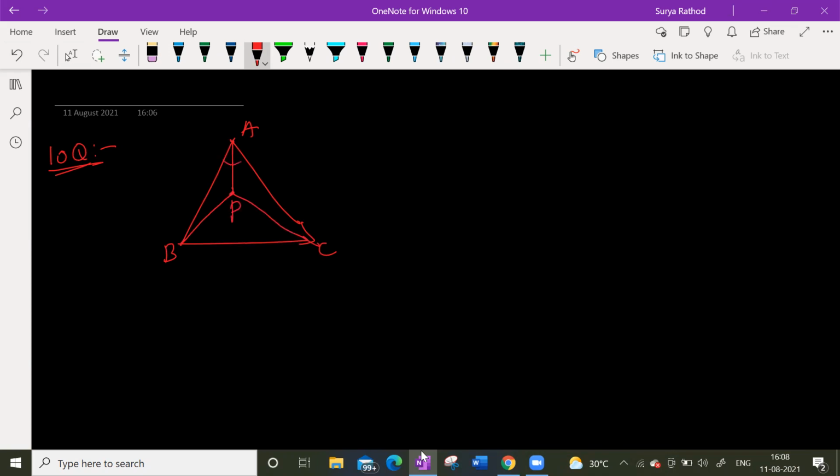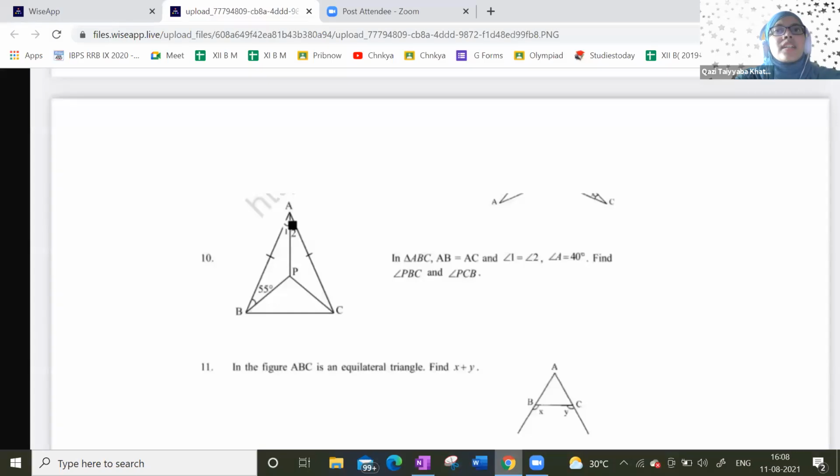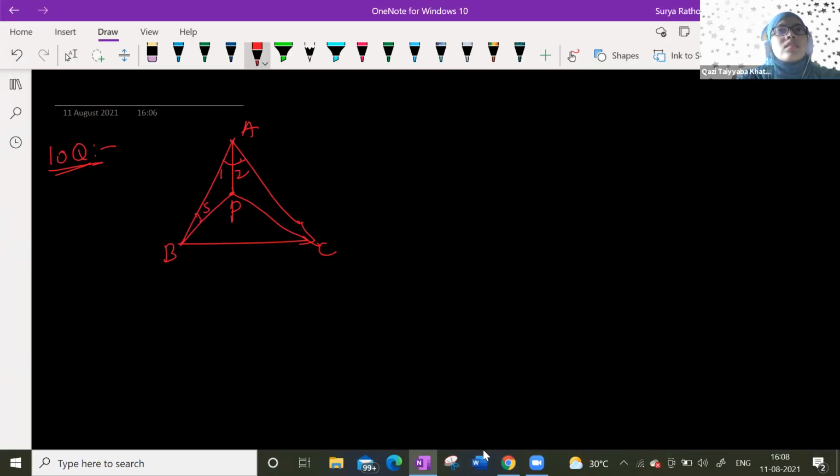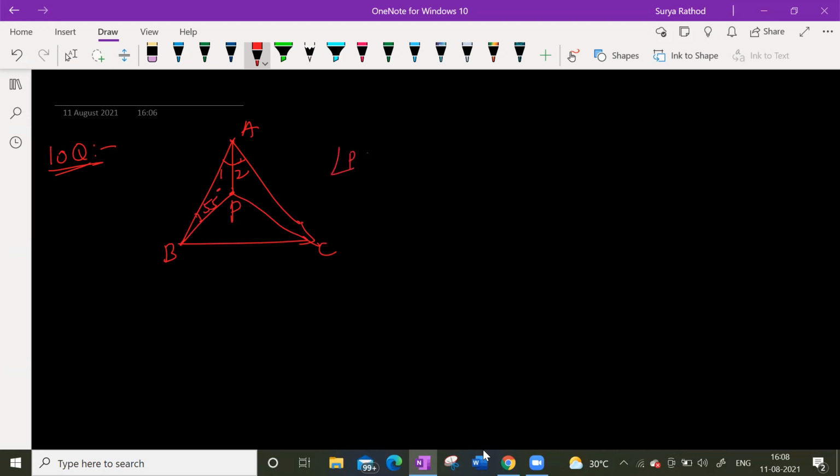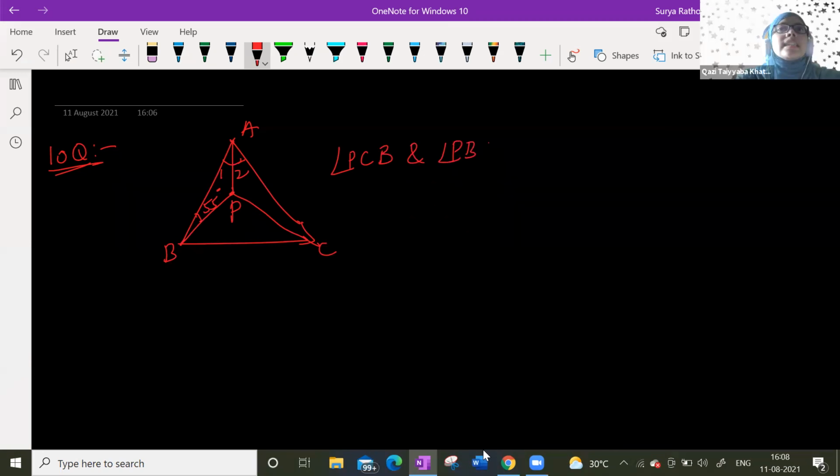Angle B is given as 55 degrees, so only one angle is given. He is asking for angle PCB and angle PBC. Guys, basically look at this. We have proved this: if you know one angle, the other angle is easy.